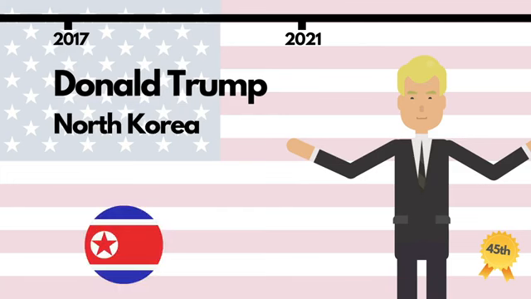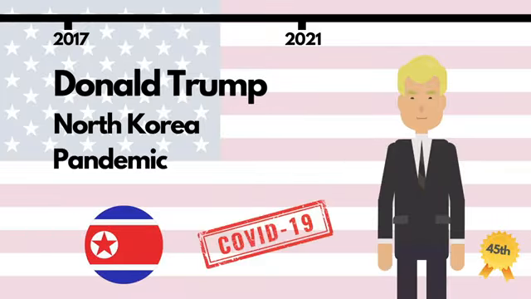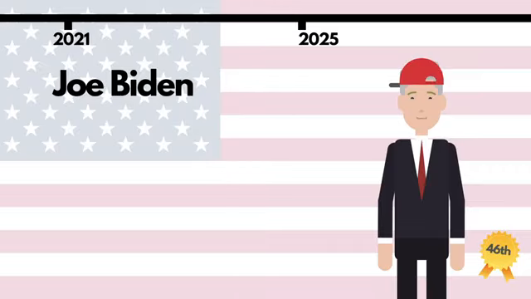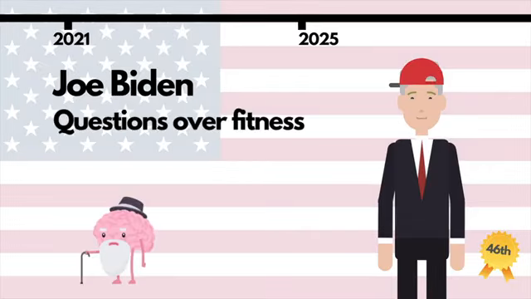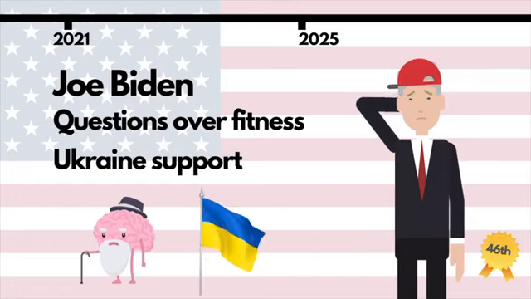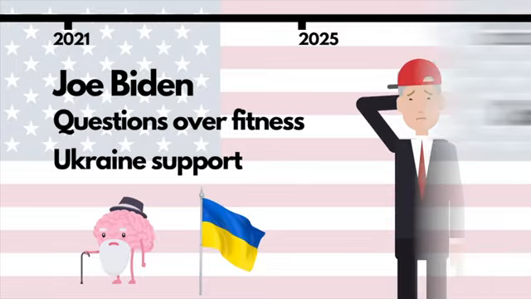Trump's other policies included more stringent border and immigration controls, criminal justice reform, and the reduction of prescription drug prices. The remainder of Trump's presidency was consumed by dealing with the emerging COVID-19 pandemic. Barack Obama's former vice president, Joe Biden, came next. Though Biden's physical and mental fitness for the role was soon in question, he pushed on through his 4 years, overseeing measures to reduce healthcare costs and massively increasing military spending in support of Ukraine in its war with Russia. And that brings us to the current US president, the 47th to serve, Donald Trump.